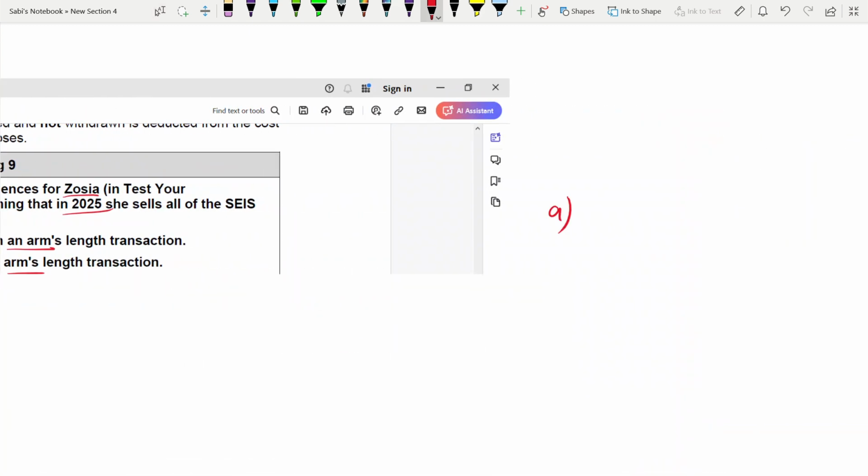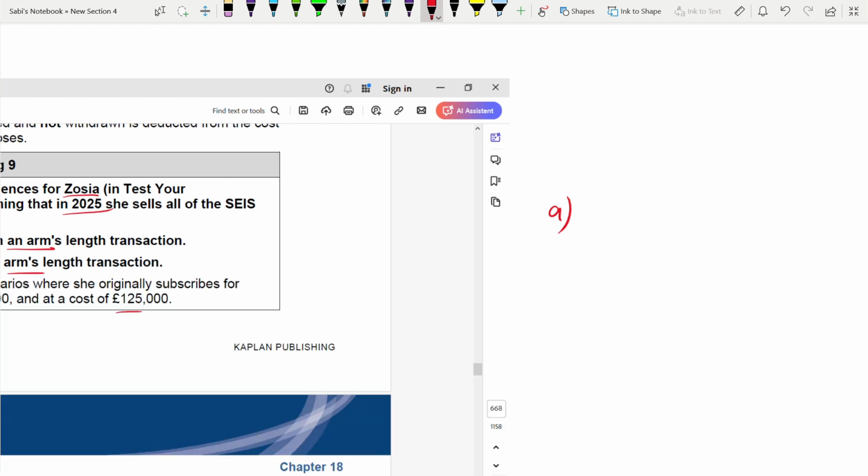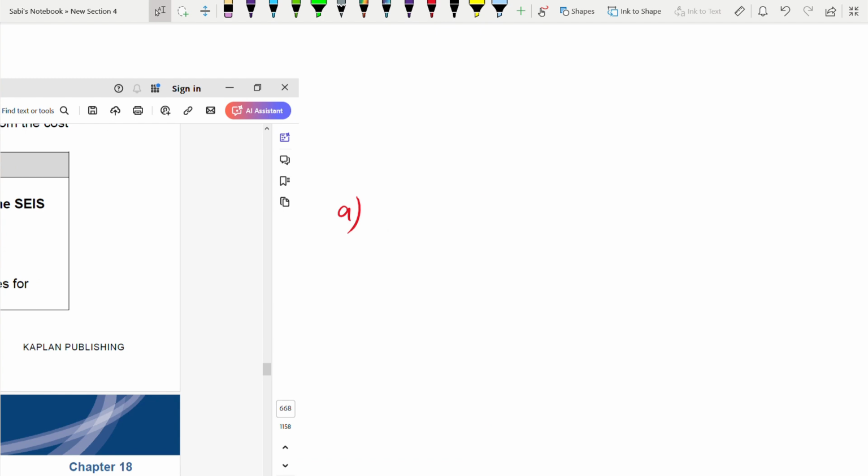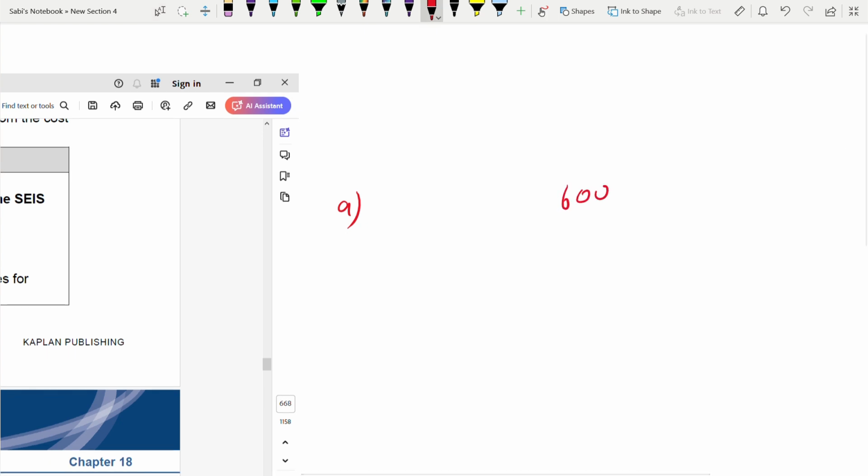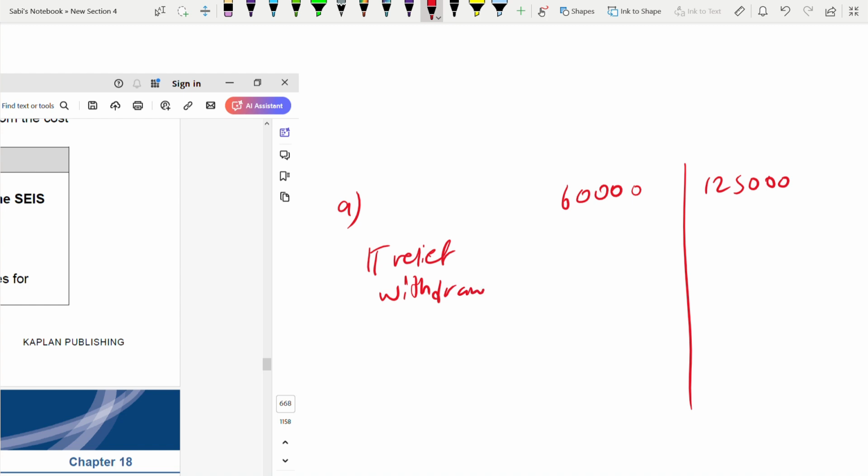Part A, not at arm's length. If it's not at arm's length, what did the table say? The entire income tax relief has to be withdrawn. That means whatever relief was given to you will now be payable. Same for CGT, the entire amount. So it is at 60,000 and 125,000. These are the costs. Income tax relief withdrawn: how much was it? 30,000, because it has to be 50% on that amount, 50% of 60,000.